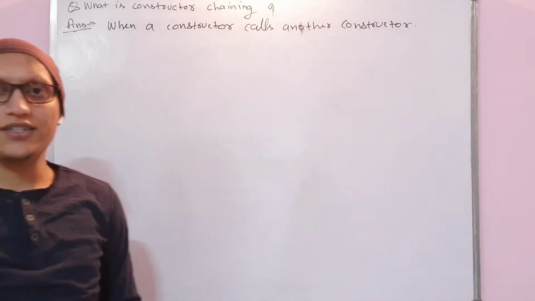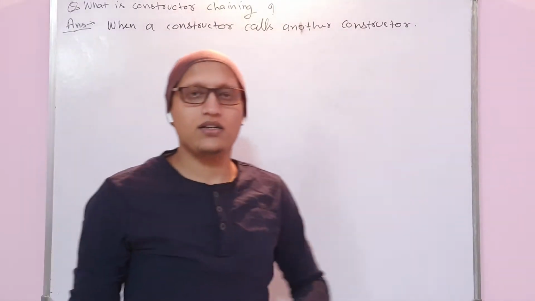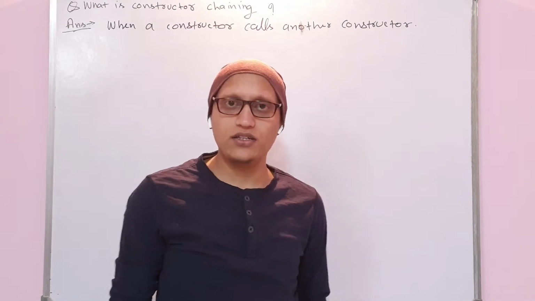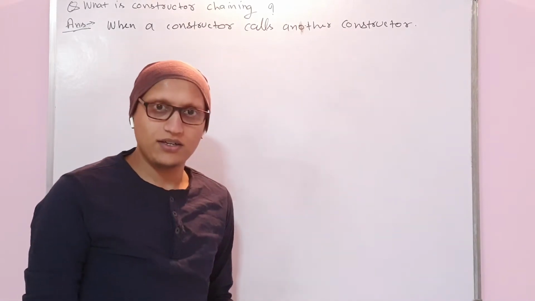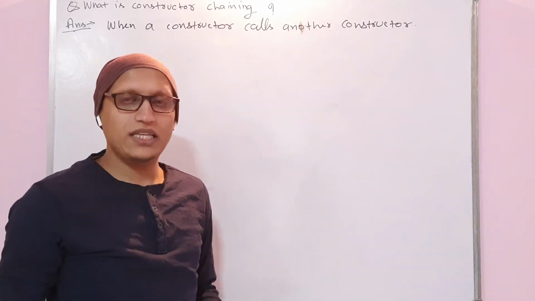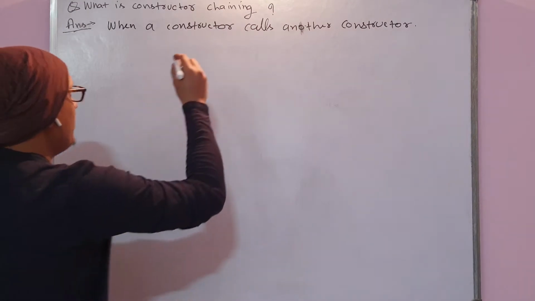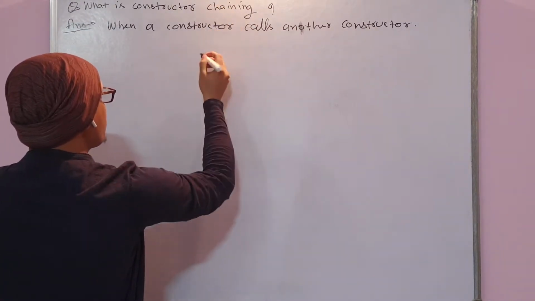So in constructor chaining, what happens? One constructor will call another constructor, then that constructor may call again some other constructor. In this way, they will form a chain. So what I mean to say is something like this.